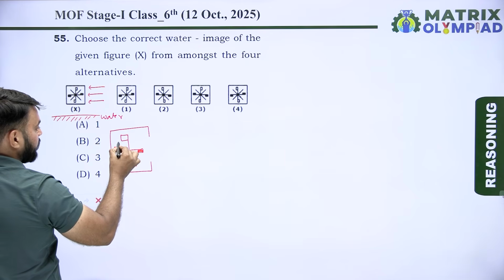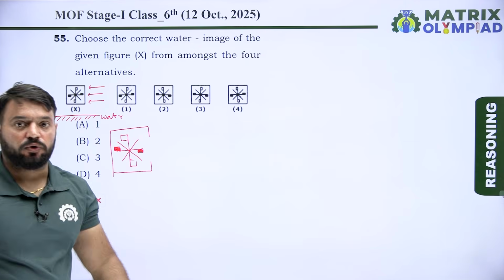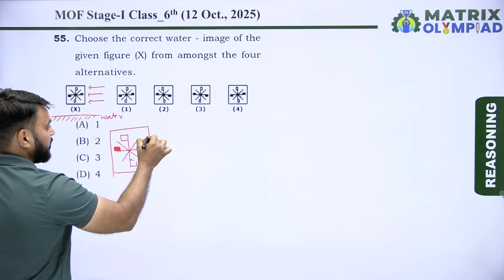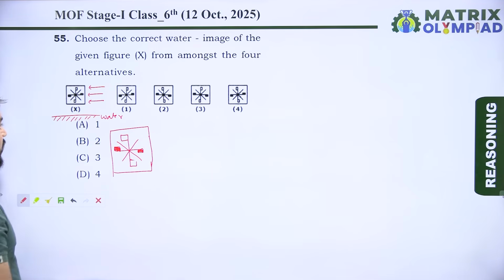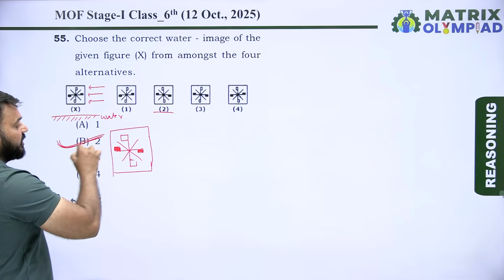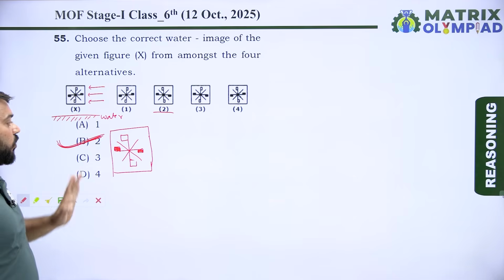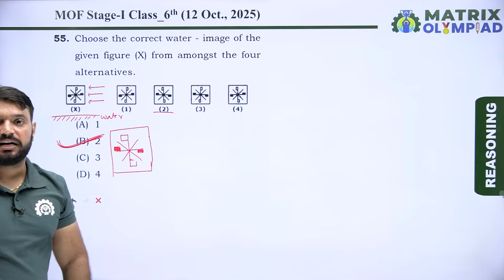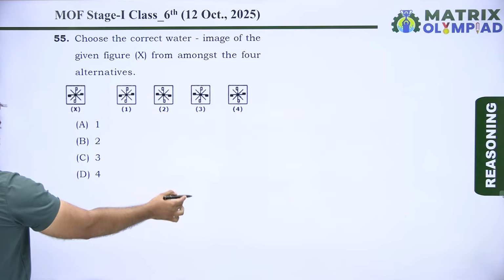The water image of this part will remain the same. So this is the correct water image of given figure X. So option B is the correct answer of this question. Let's move on to the next question.